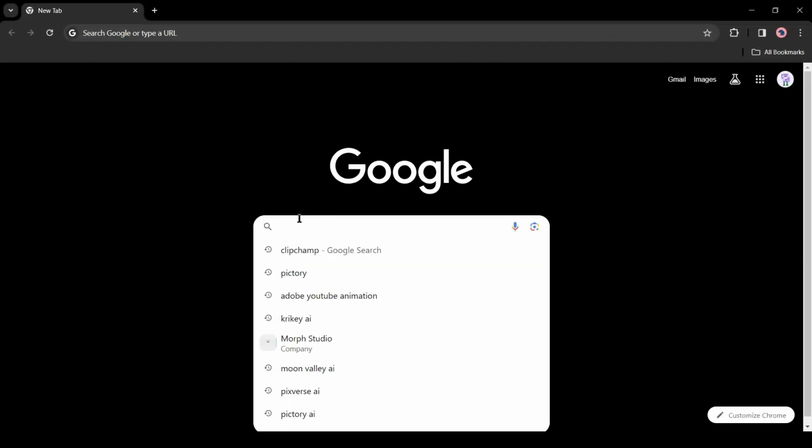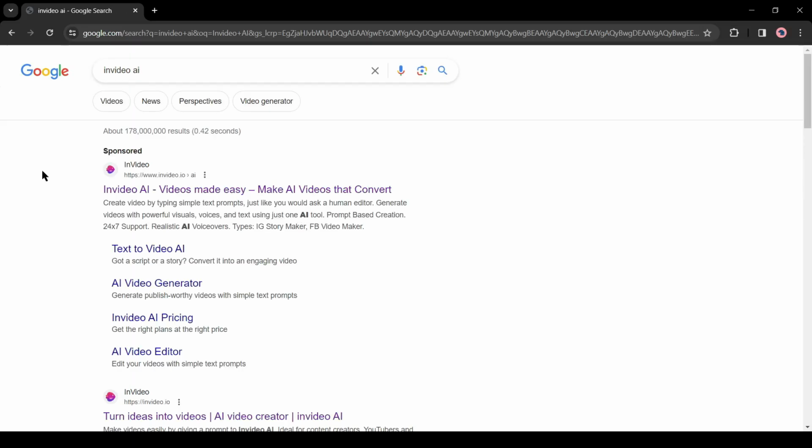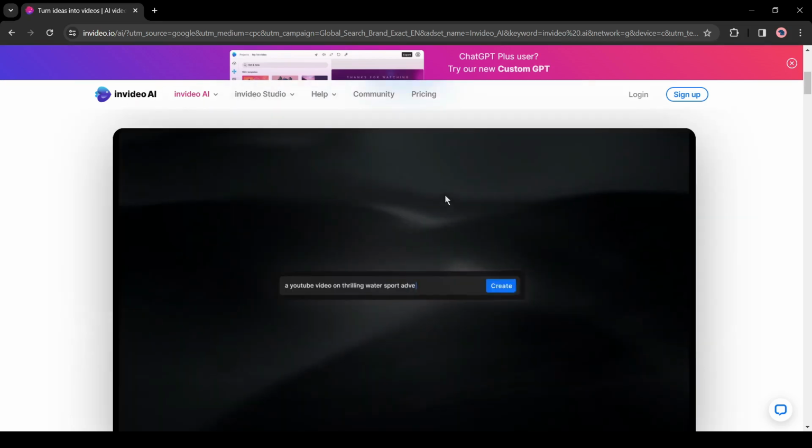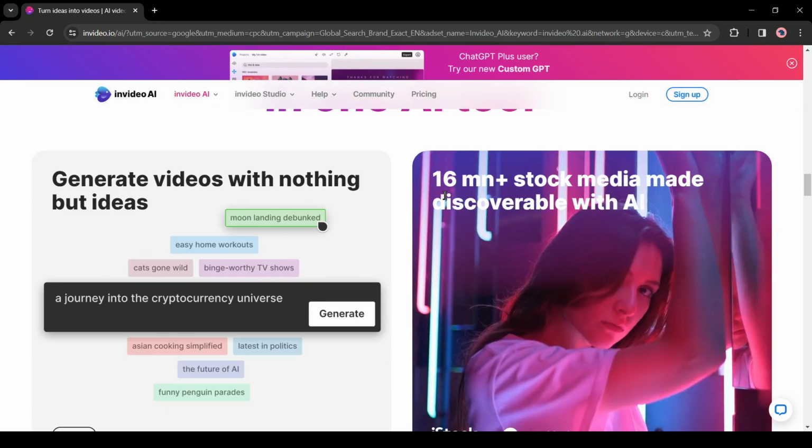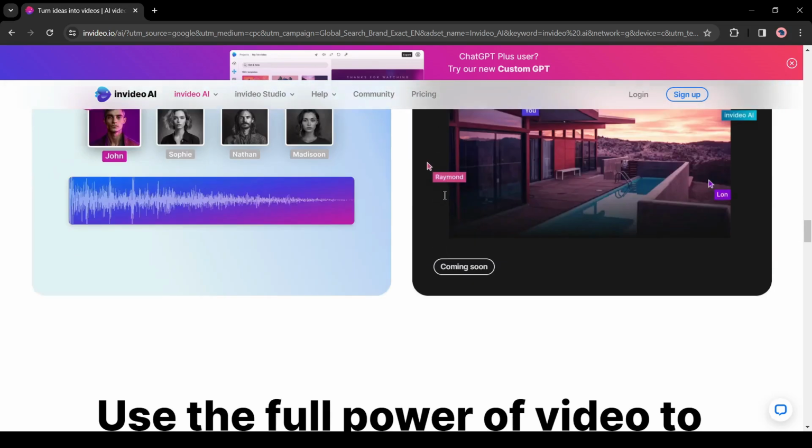Open your browser and search for Invideo AI. Now click on the very first link. This is Invideo Video Creator. Invideo is a well-known online video editor tool. Now it's coming with AI.